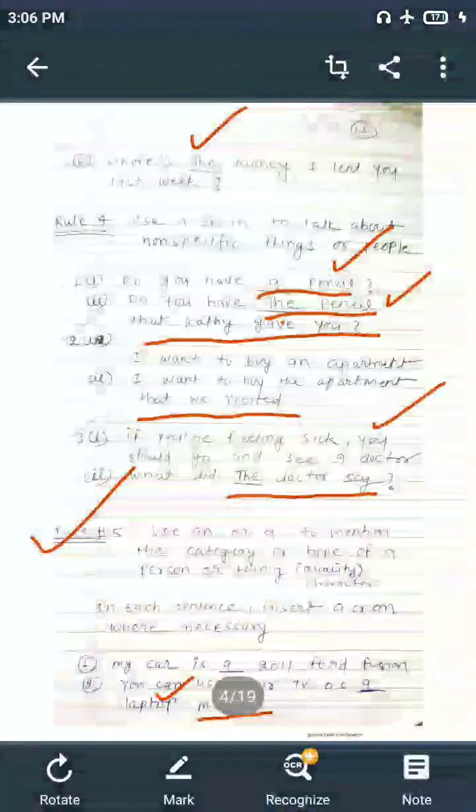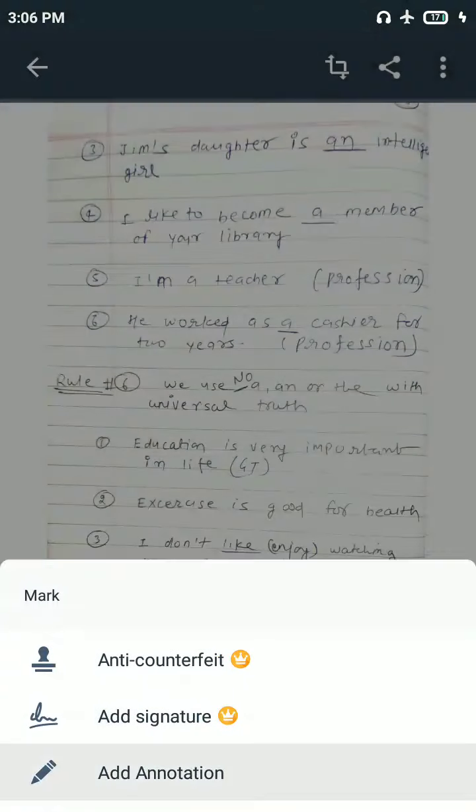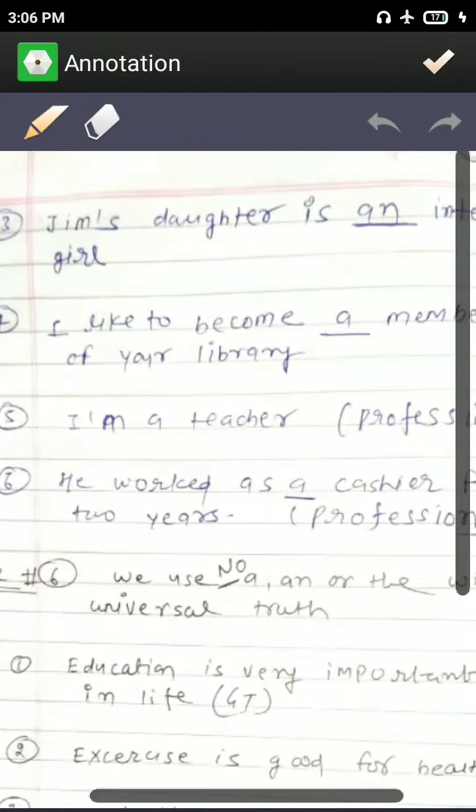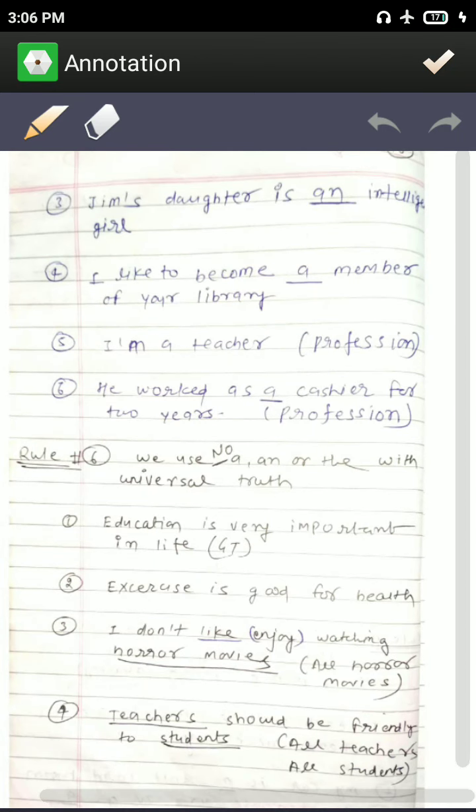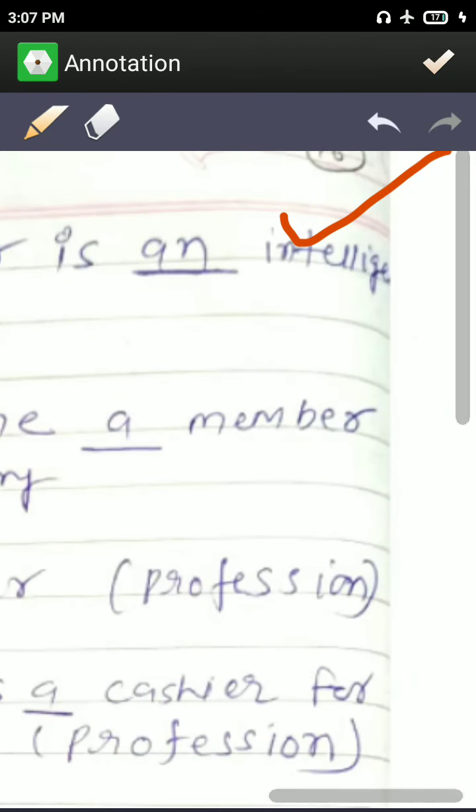Okay. Similarly, you can see that Jim's daughter is an intelligent girl. Which type of girl? She is an intelligent girl. So before "intelligent", we will use "an". Why "an" and why not "a"? Because here "intelligent" starts with the vowel sound E. Okay, how will you read intelligent?